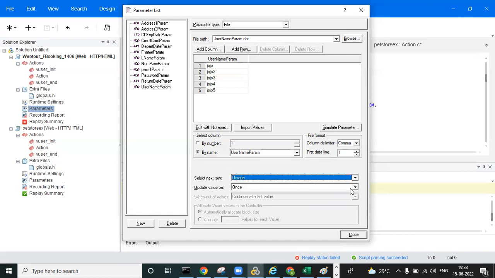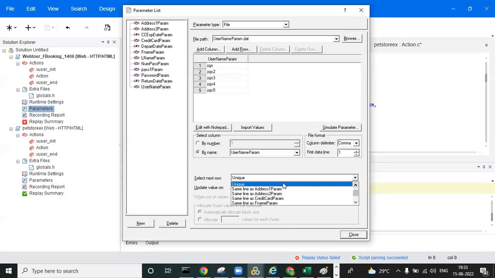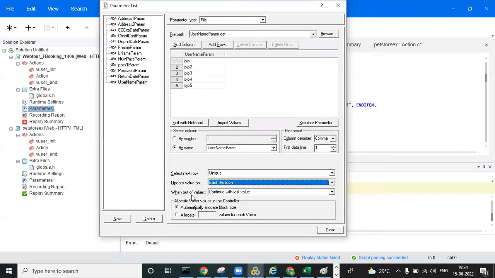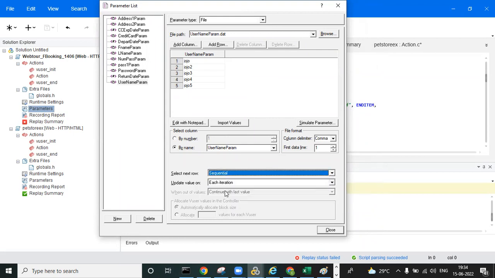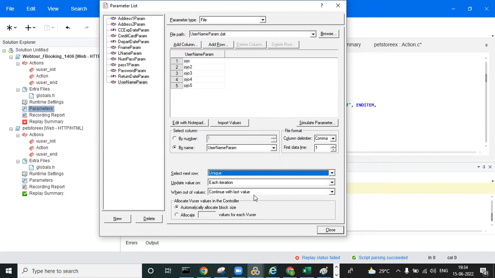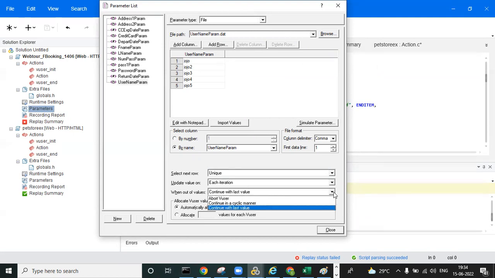So when we select unique each iteration, we are able to see some properties here. You can observe the option when out of values. You can select other types like unique, random, and sequential. For sequential and random you are unable to see it, but for unique each iteration you can. Only for unique will it display this. What does this mean? About the user, continue with cyclic manner, and continue with the last value.